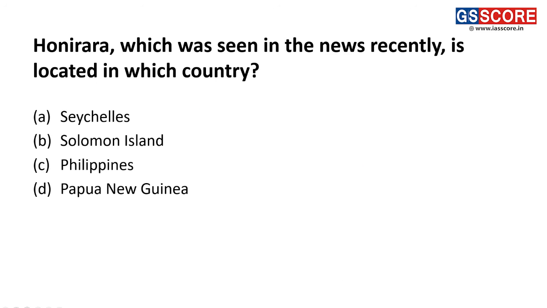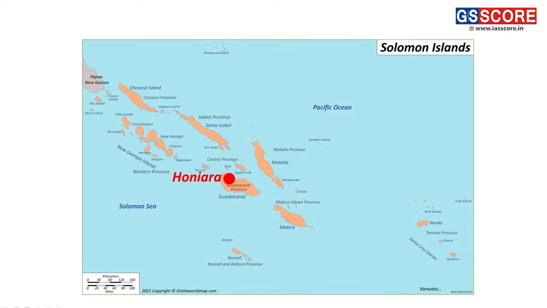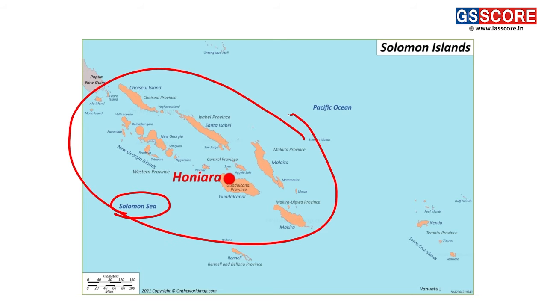Next question we have about Honiara, which was seen in the news recently. It is located in which country? So Honiara, we can see it is located in the Solomon Islands. We can see it on the map. This complete region is the Solomon Islands region, and here we have Honiara, which is the capital and the largest city of the Solomon Islands.